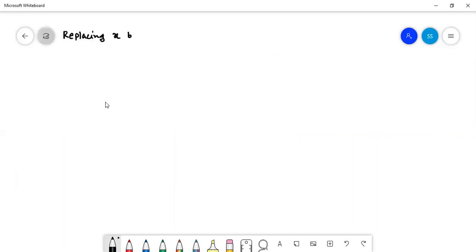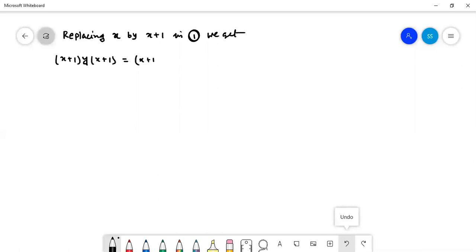Replacing x by x plus 1 in 1, into xyx, where x means x plus 1, y. As 1, then x square y means x plus 1 whole square into y. It was given.